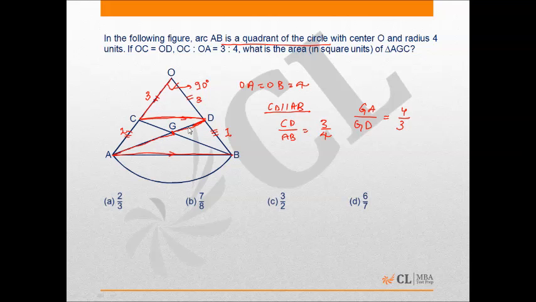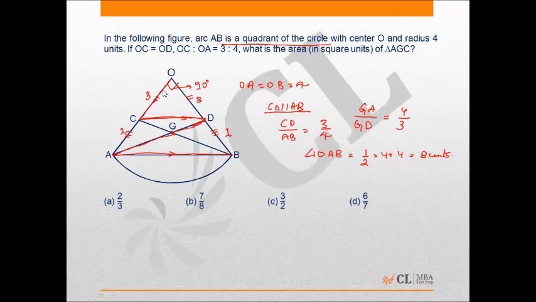Okay. Now, if I talk about the triangle OAB, it is a right angle triangle, so its area is half into perpendicular, which is 8 units.